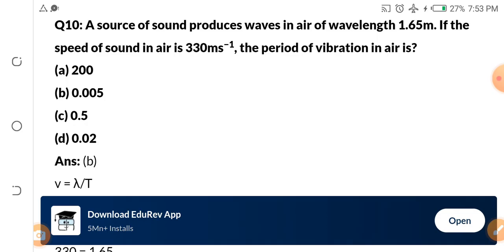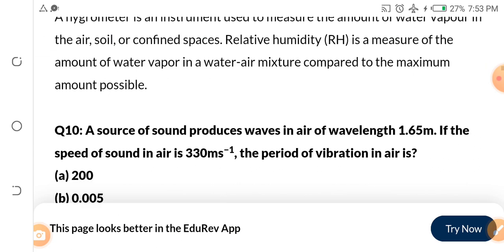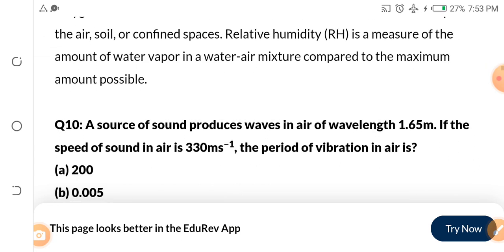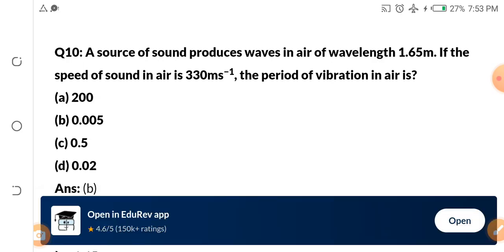Look at question number 10. A source of sound produces waves in air of wavelength 1.65 meters. If the speed of sound in air is 330 meters per second, the period of vibration in air is dash.